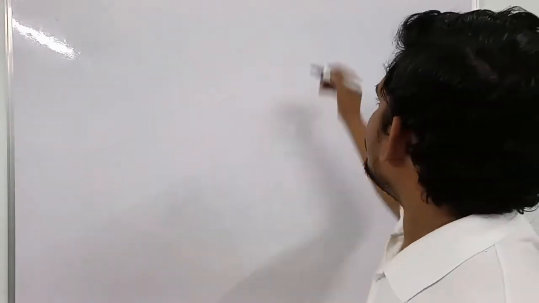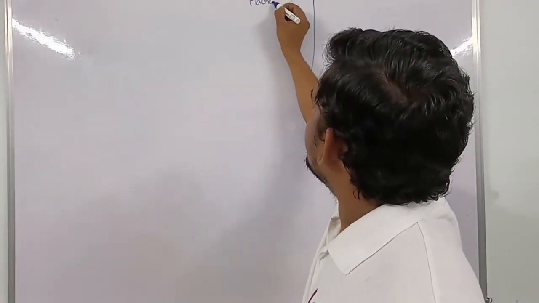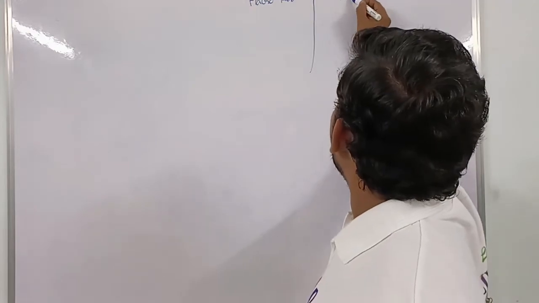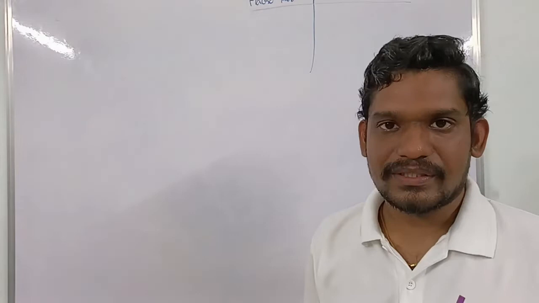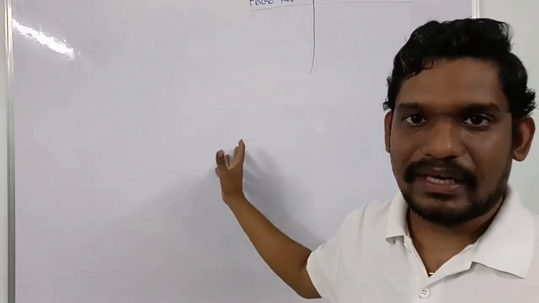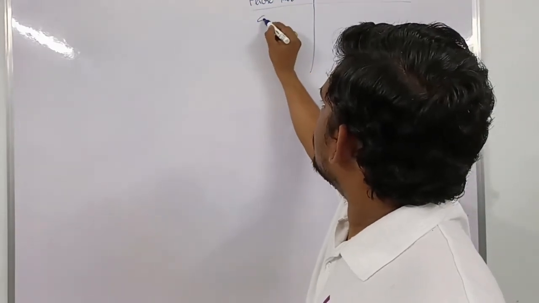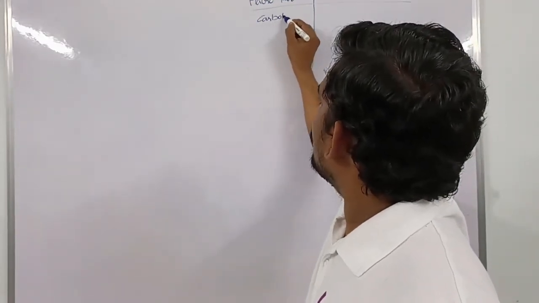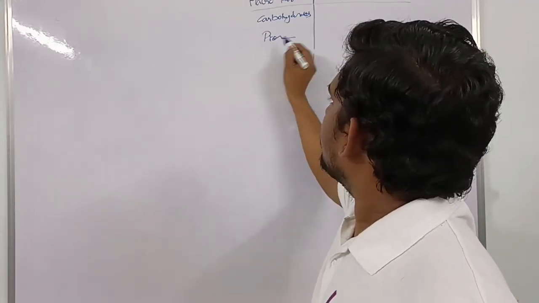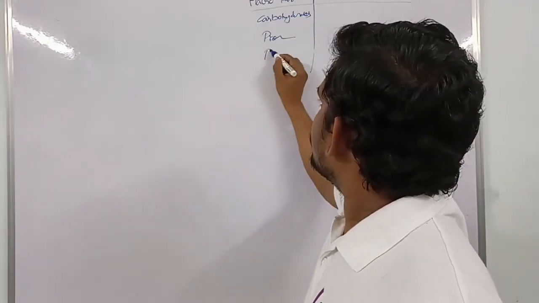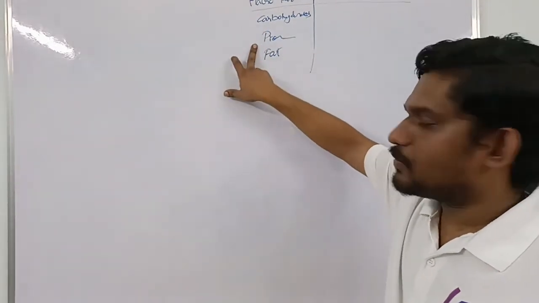That means there are two types of nutrients, macronutrients and micronutrients, and we have to take them in measured amounts. The macronutrients are carbohydrates, proteins, and fats.